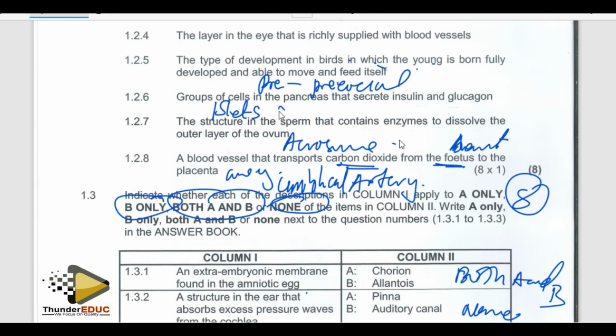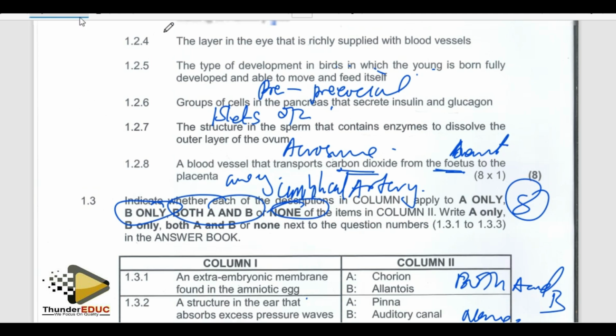Isolates of Langhans. Yes, we call them isolates of Langhans.